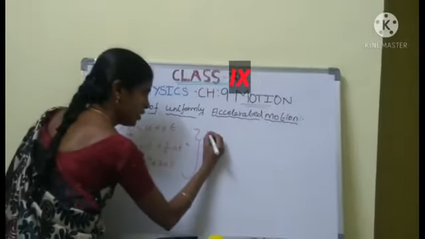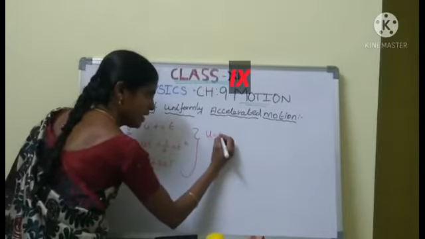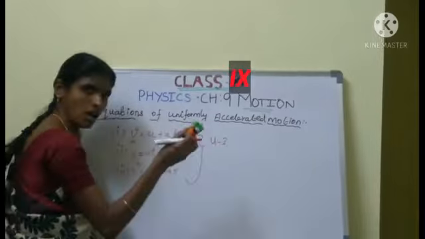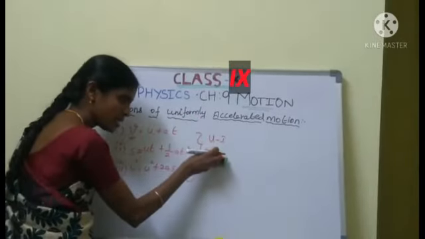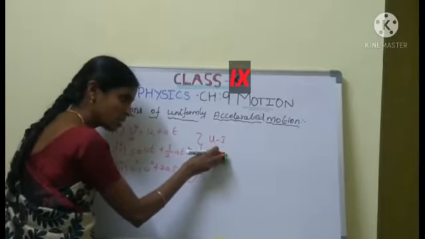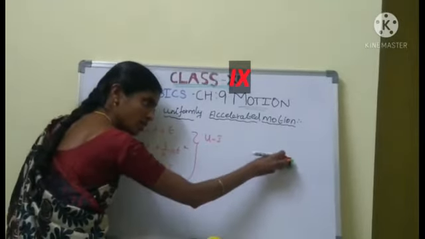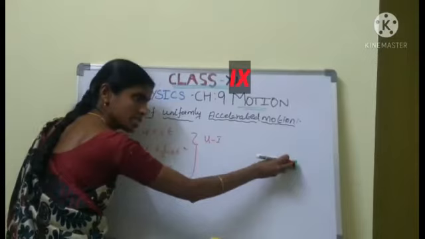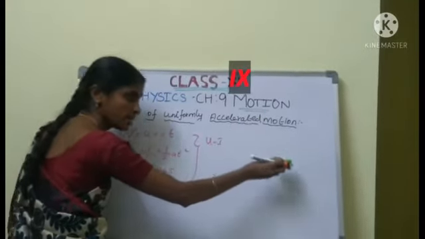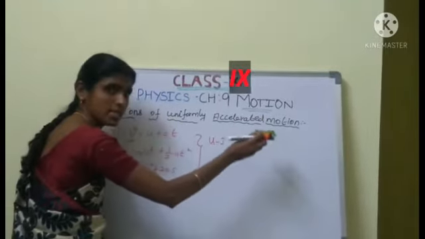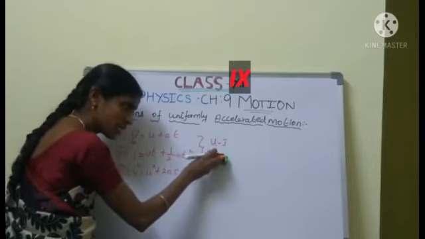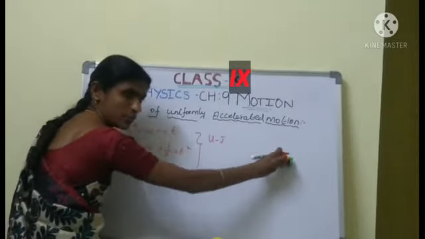What is meant by u? U is the initial velocity. Let us consider a car. Whenever the car starts, the starting point, that is the initial velocity of the car. Here is the final velocity of the car. Whenever the car is stopping, that is the final velocity.